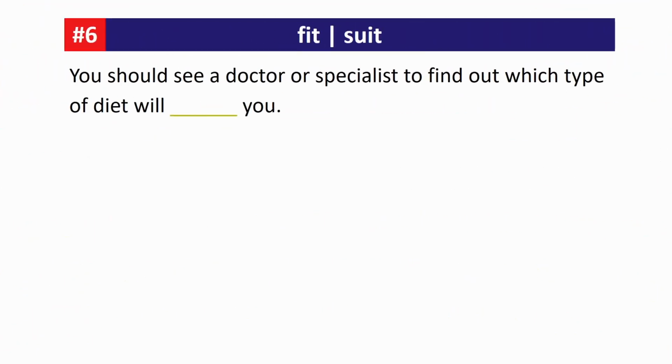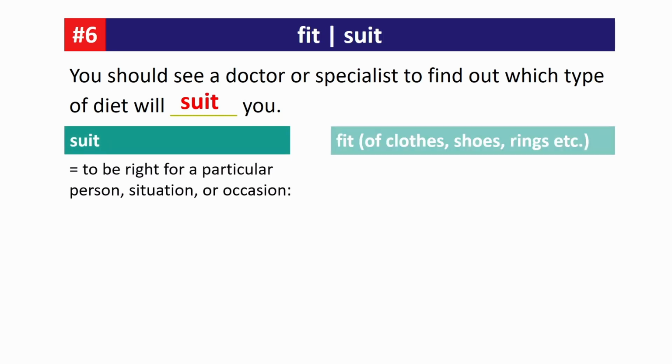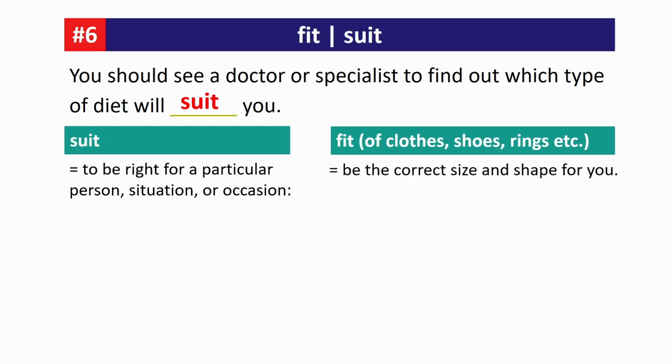Next, you should see a doctor or a specialist to find out which type of diet will suit you. Suit means to be right for a particular person, situation, or occasion, while fit means to be the correct size and shape for you. Example: A school like Summerhill will not suit everybody.